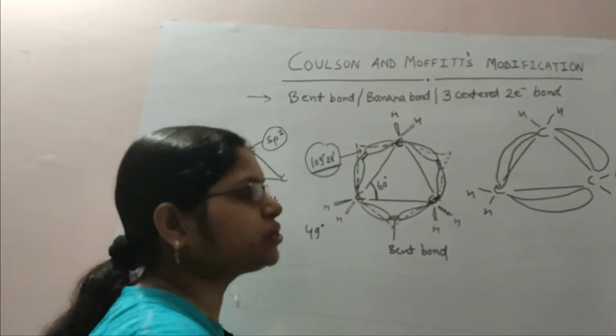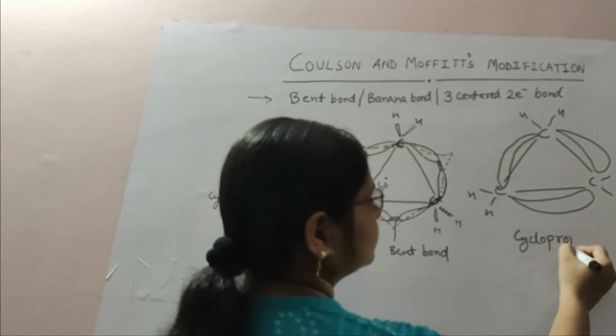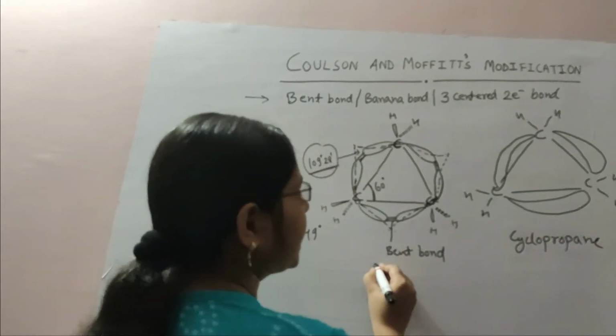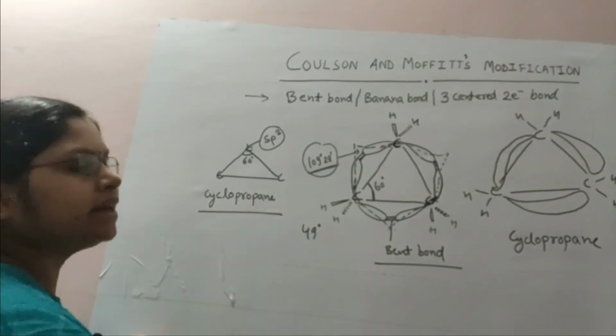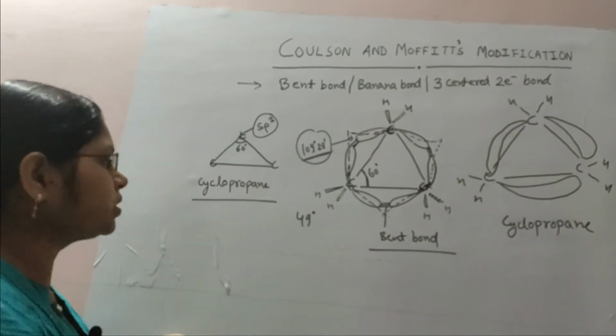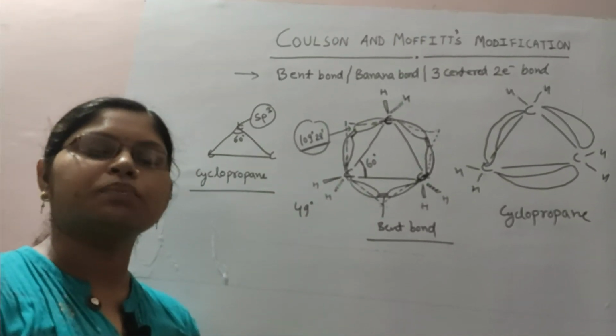This is the banana bond structure for cyclopropane. This is the bent bond structure for cyclopropane, and this is the cyclic, triangular structure for cyclopropane. Now we can discuss the reactions of cyclopropane.